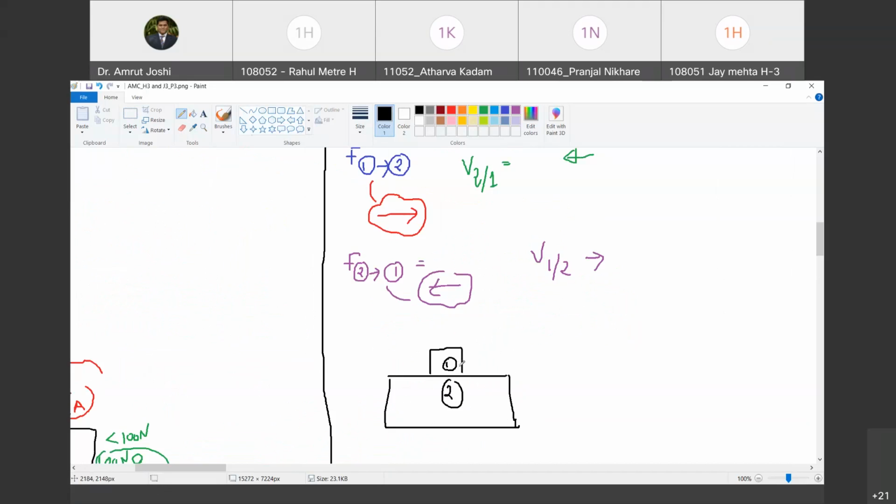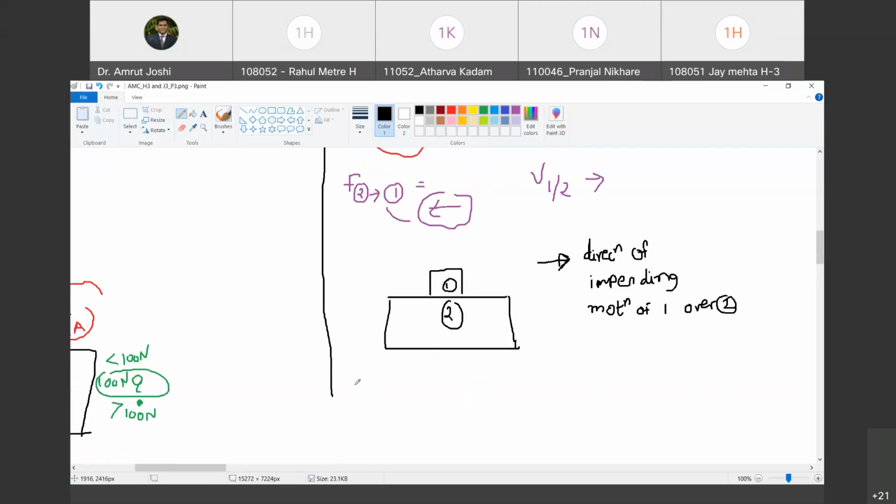Imagine that object number 1, under the action of all forces it is having, is about to slide on object number 2 towards right. Are you with me? So this is the direction of impending motion. It has not yet started, but it will start. If it has to start, it will start in this direction. Are you with me? Impending motion of 1 relative to 2.